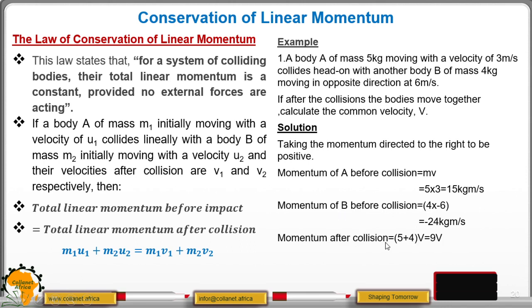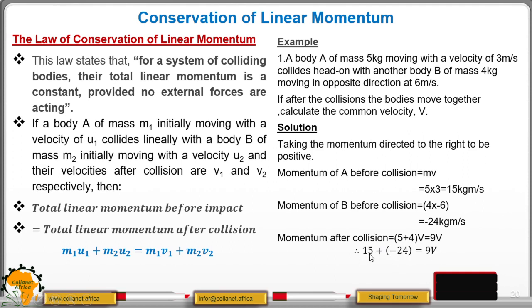So the momentum after collision: remember now the two bodies are merging and becoming one, and therefore we have to add the masses and then multiply by the common velocity. The mass is 5, then we add that of B, which is 4, you get 9v. That is how we get the momentum after collision.